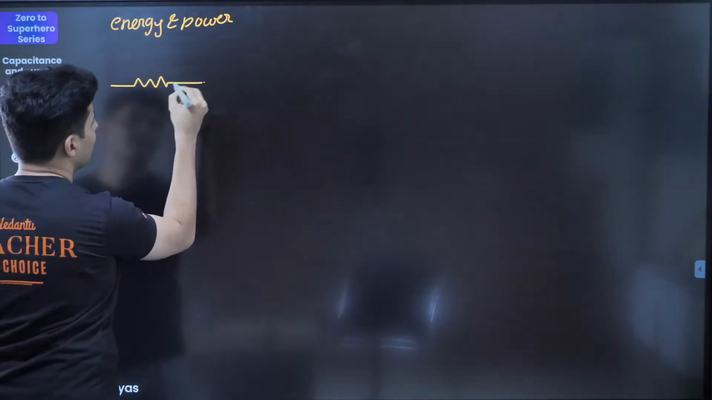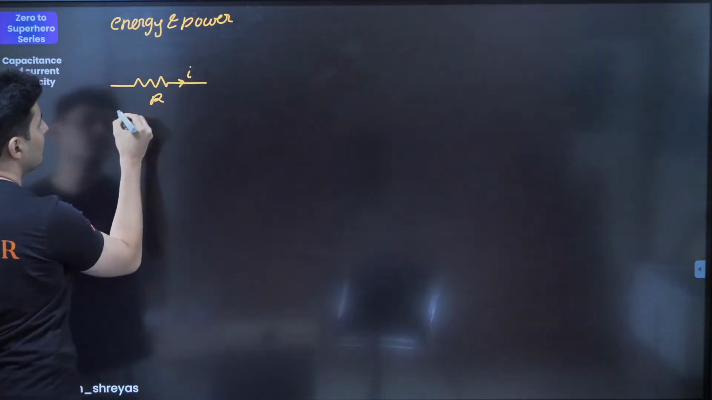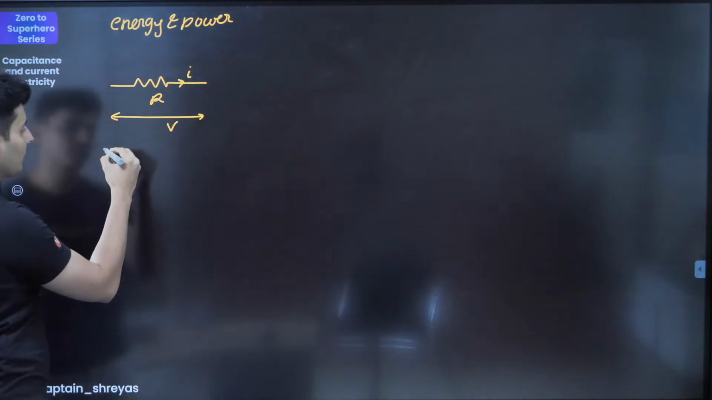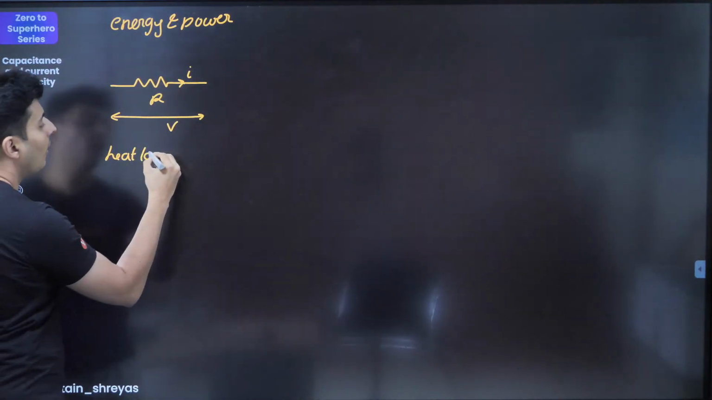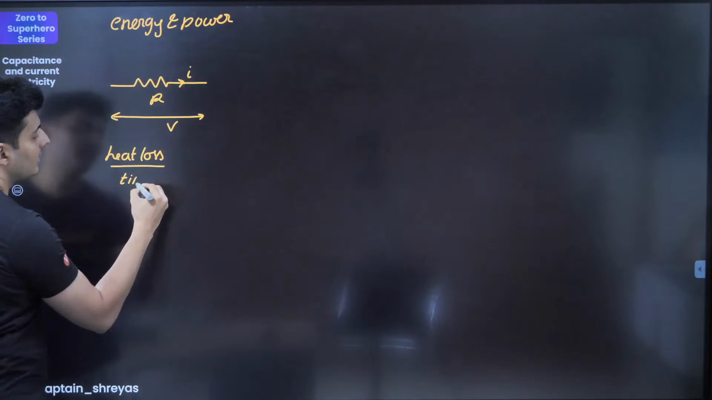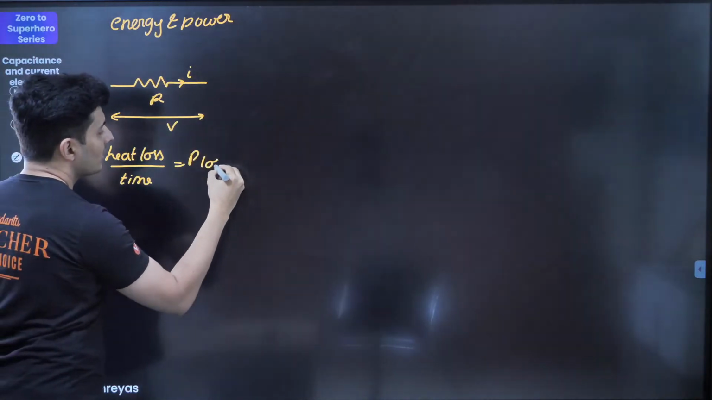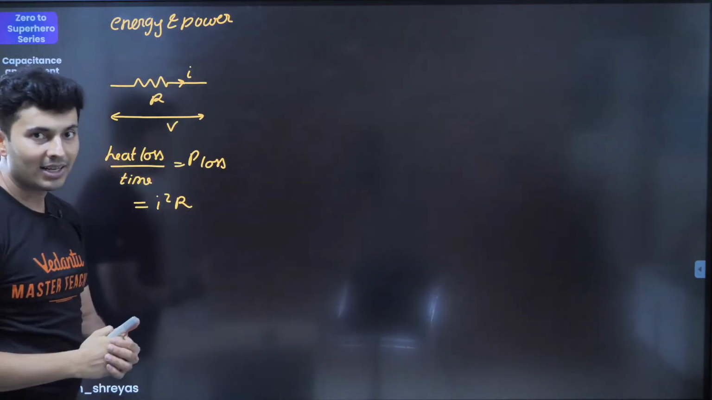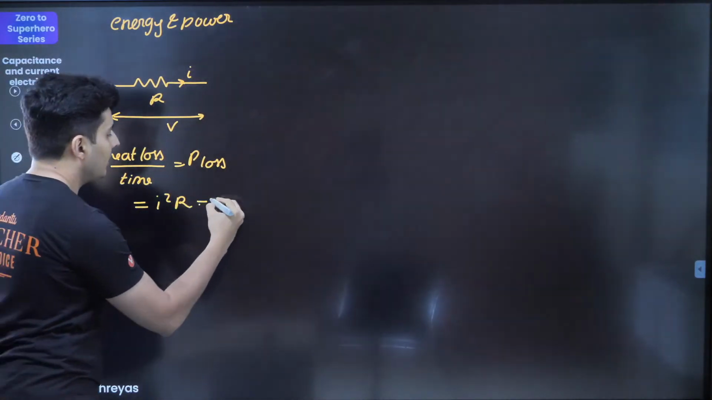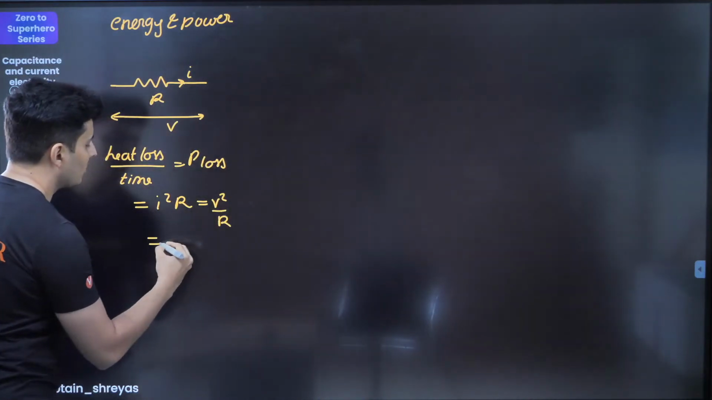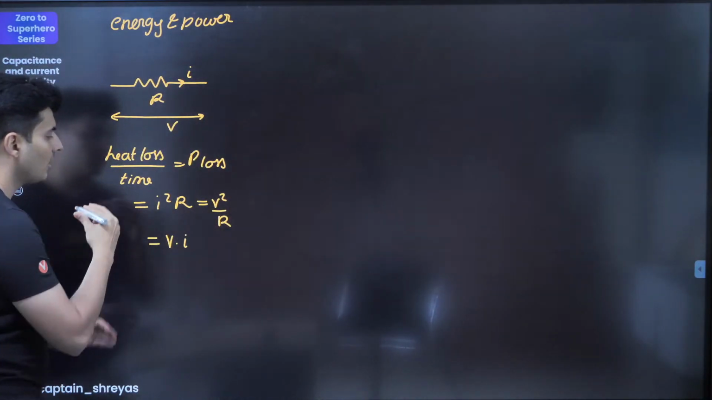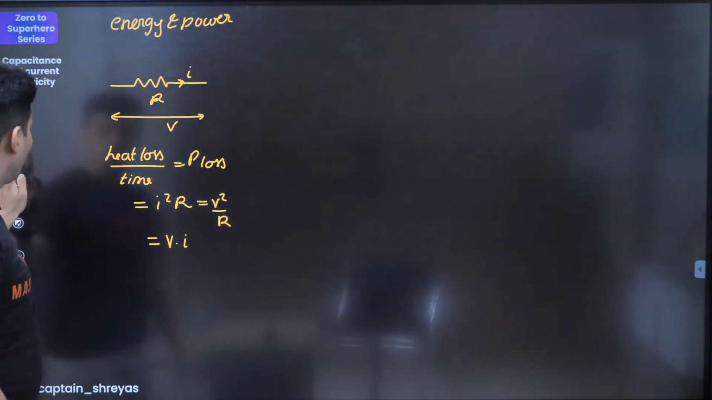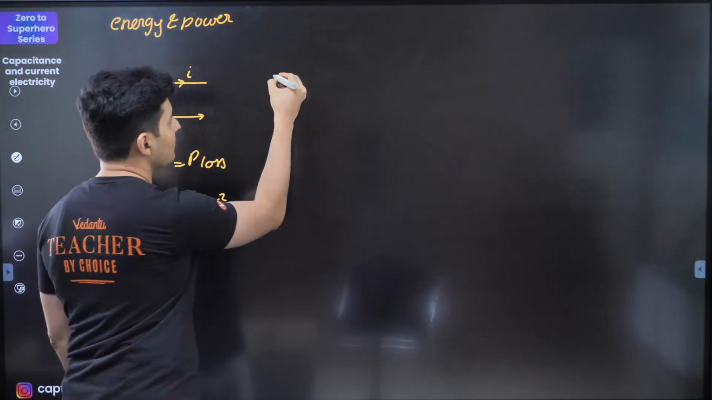So if you have a resistor in which current I is flowing and the voltage is V, you will see that there will be some heat loss. That heat loss per unit time is called the power loss, and this becomes I squared into R. Also you can write it as V square by R. You can also write it as voltage into the current. All these formulas are one and the same thing. Very important.